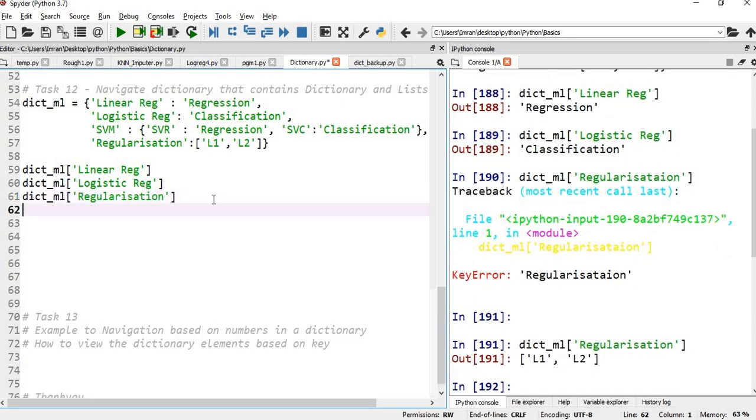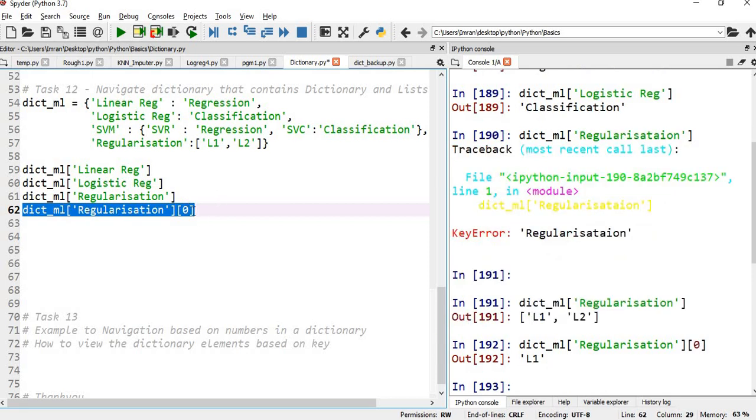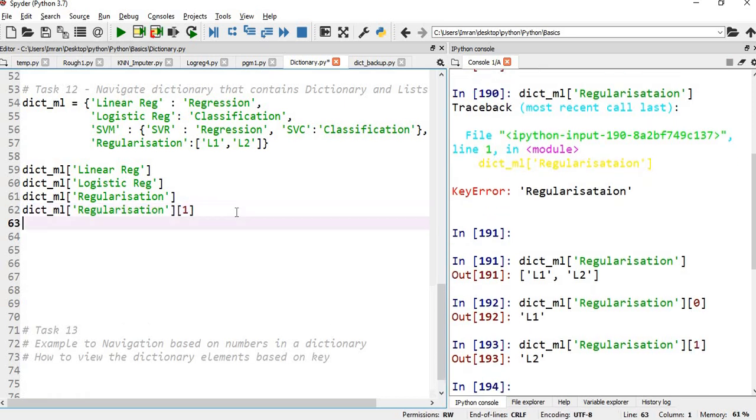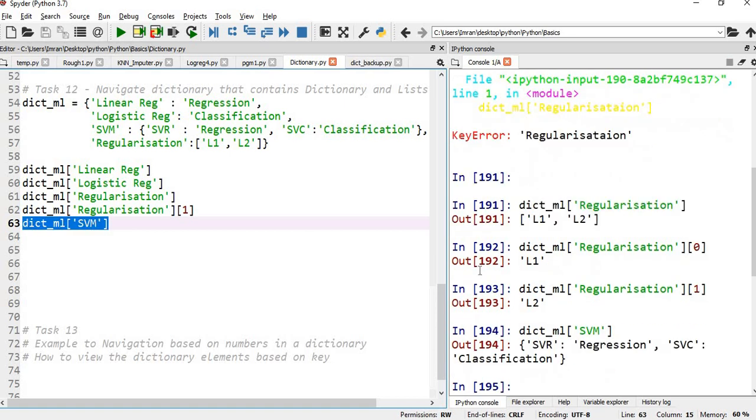Suppose, even after this, I want to go to just this element. Then this can be done through indexing, but you cannot navigate the keys using indexing. So if I give 0, L1 is selected, and if I give 1, L2 will be selected. If I give dict_machine_learning and I want to get to this SVM and I execute this, it will throw the entire value.